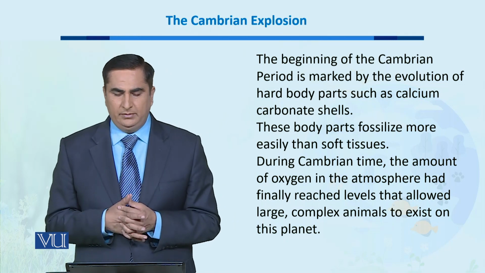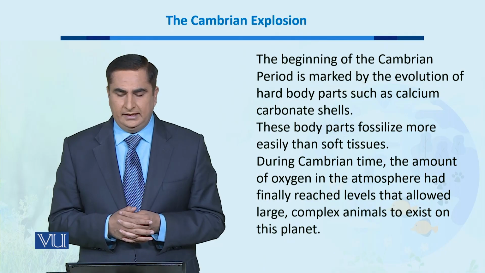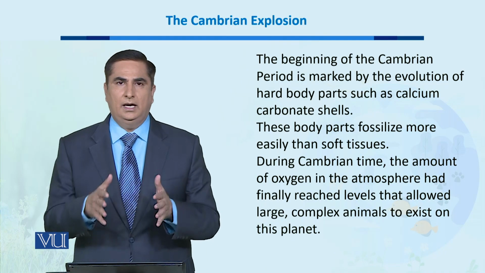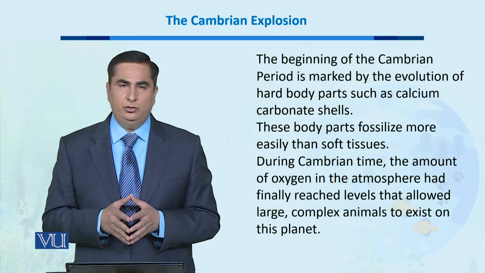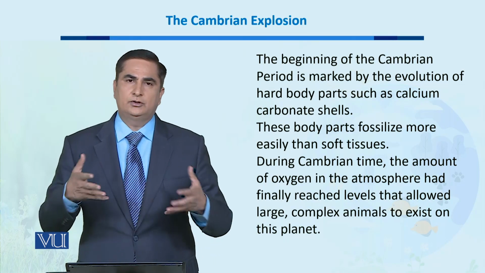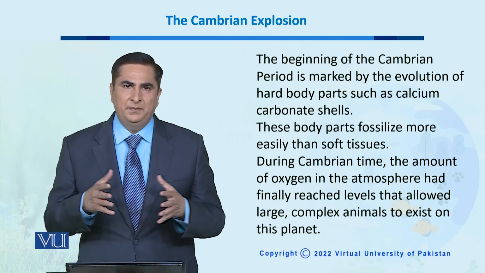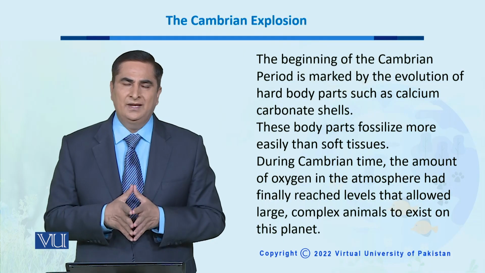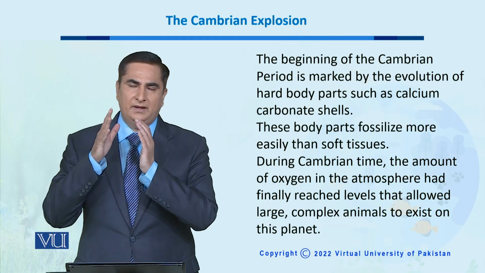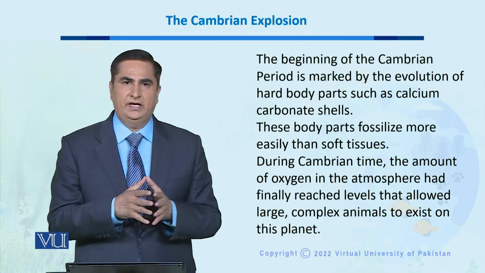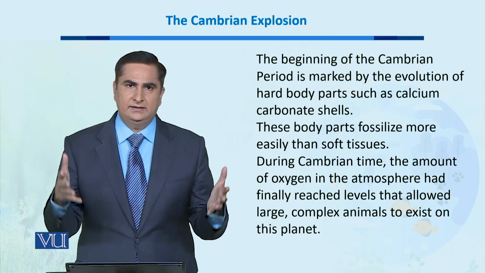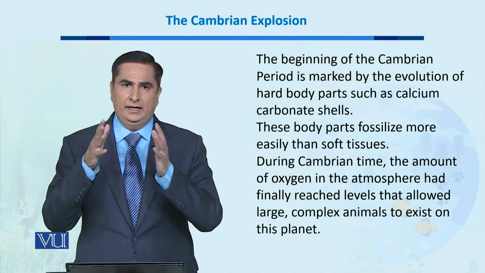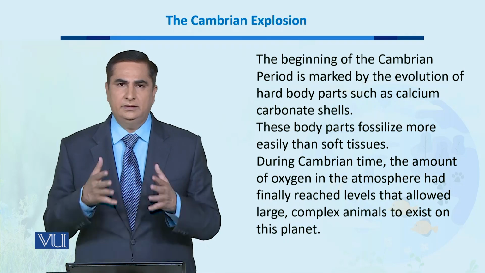During Cambrian time, the amount of oxygen in the atmosphere had finally reached levels that allowed large complex animals to exist on this planet. So we can say that a large variety or the diversification of existing animals, plants, and fungi, the ancestors of all these animals, were diversified in the Cambrian explosion time period.